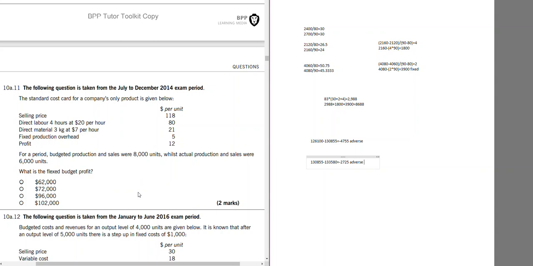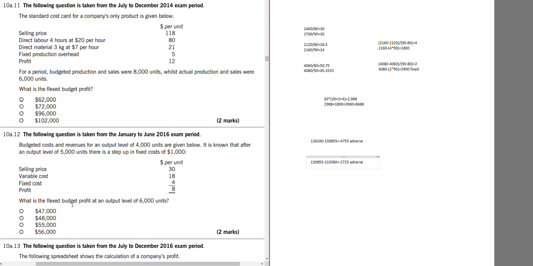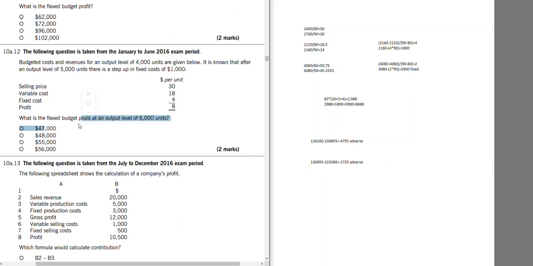Okay, next, for a period, budgeted production and sales was 8,000 units, while actual production and sales were 6,000 units. What is flex budget profit? So it is a flexible budget answer. So I will skip this one. What is the flex budget profit at an output level of 6,000?